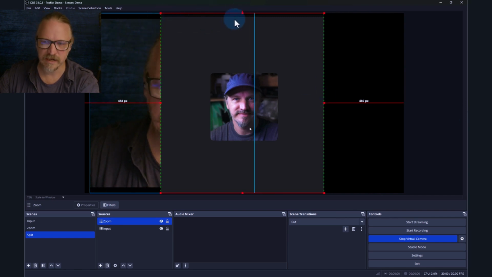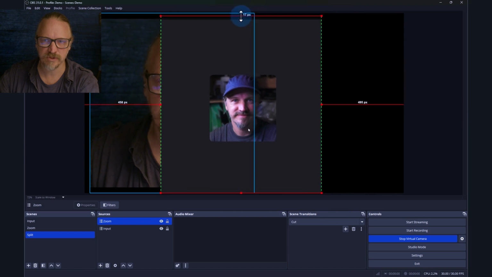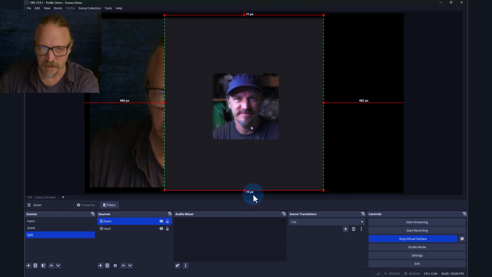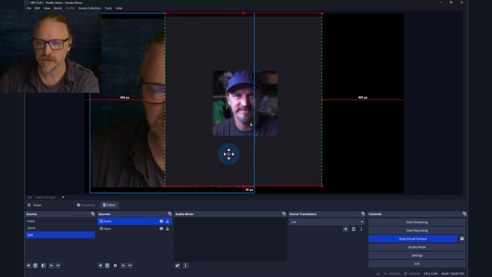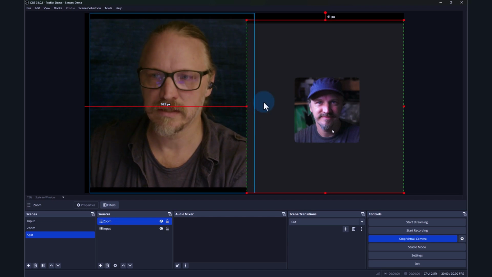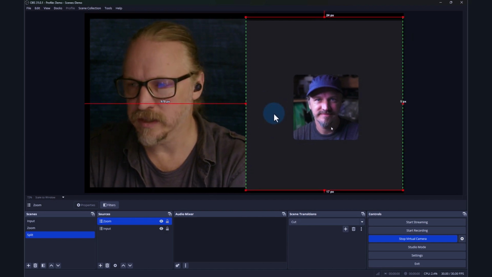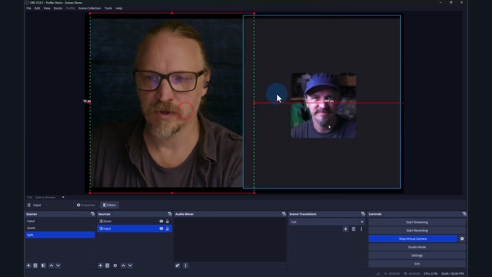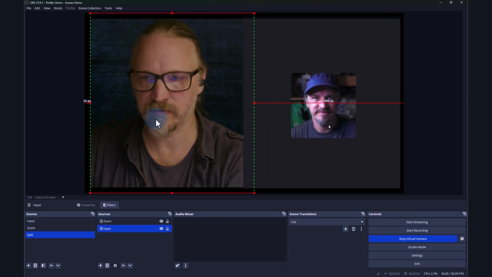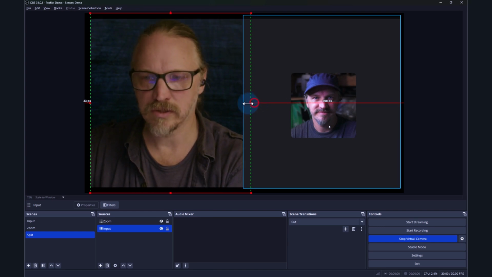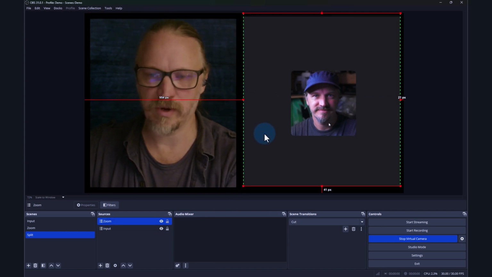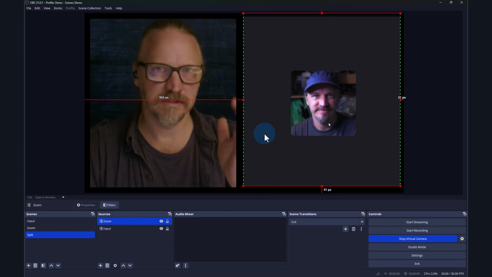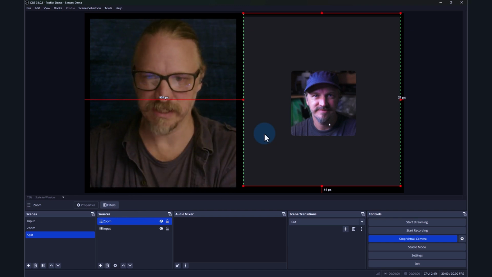You can see here the black bars don't really match up, so I can shrink that a bit. You can use the arrow keys as well and match up the size of the image. Move that off to the side. So we need a little bit of black border on that side. Now the images match up, and it's apparent to me that my face here is still too wide. So we'll go ahead and shrink that down again. So now we have two roughly equal images. So this could be doing an interview with somebody coming in via Zoom.